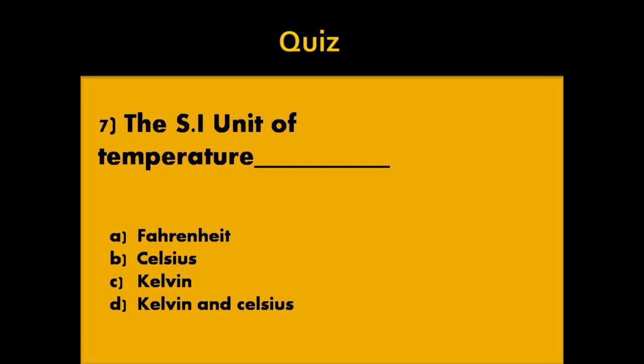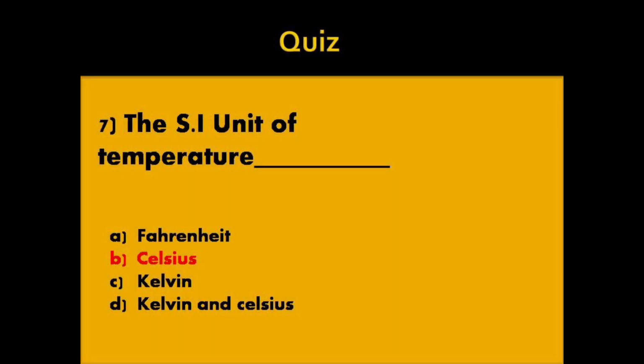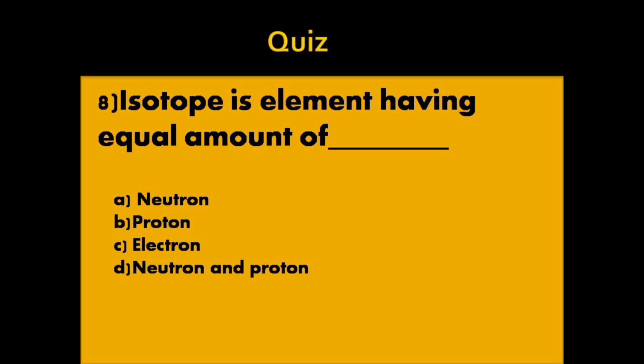Option A, Fahrenheit. Option B, Celsius. Option C, Kelvin. Option D, Kelvin and Celsius. Answer, option B, Celsius. Eighth question, isotope is element having equal amount of dash.